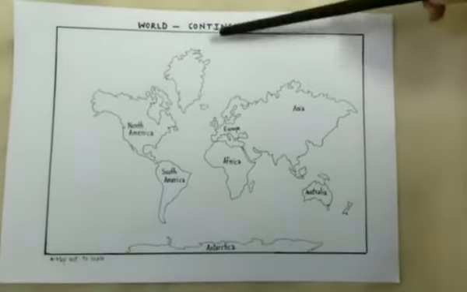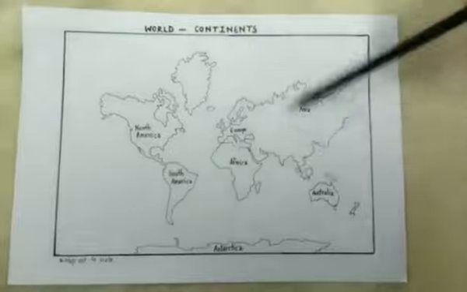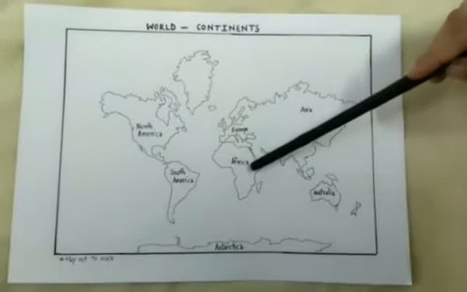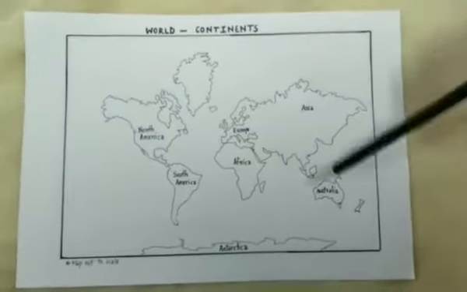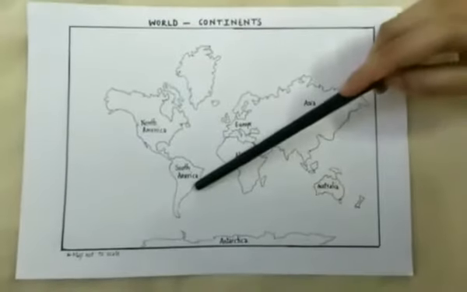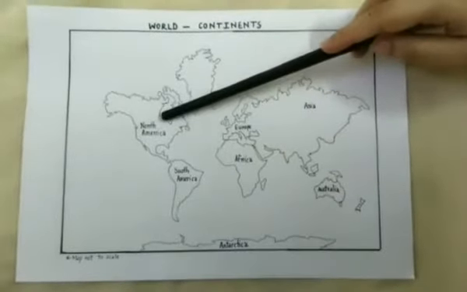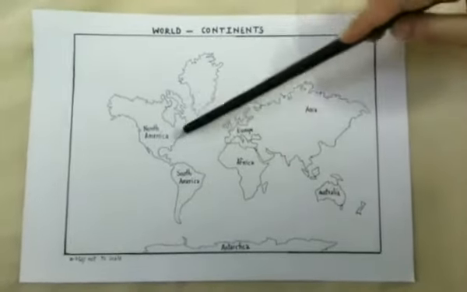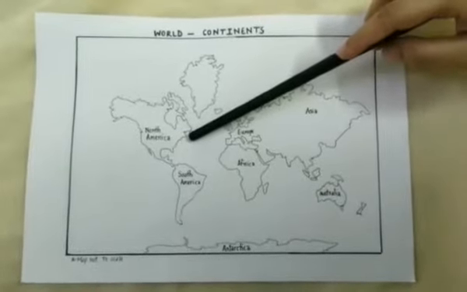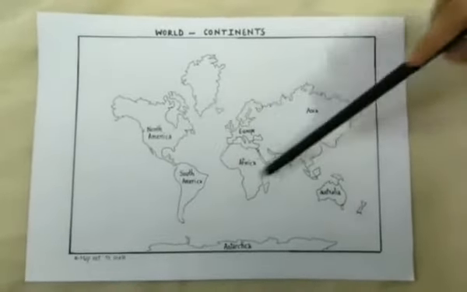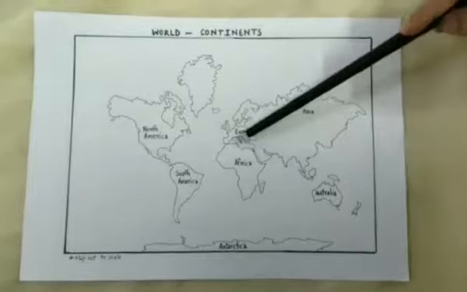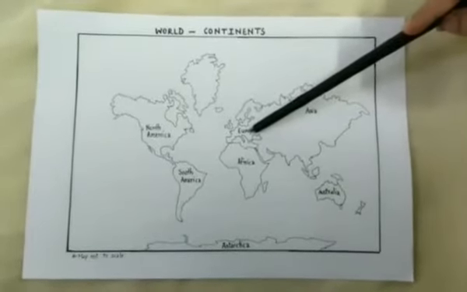So students, this is the present map of the 7 continents: Africa, Europe, Asia, Australia, Antarctica, South America and North America. This is the position of North America on the world map. Okay, but the map that you're seeing right now was not the same in the past.